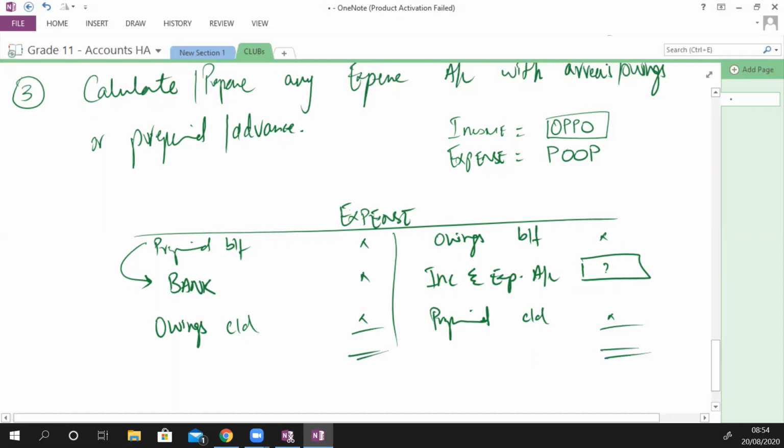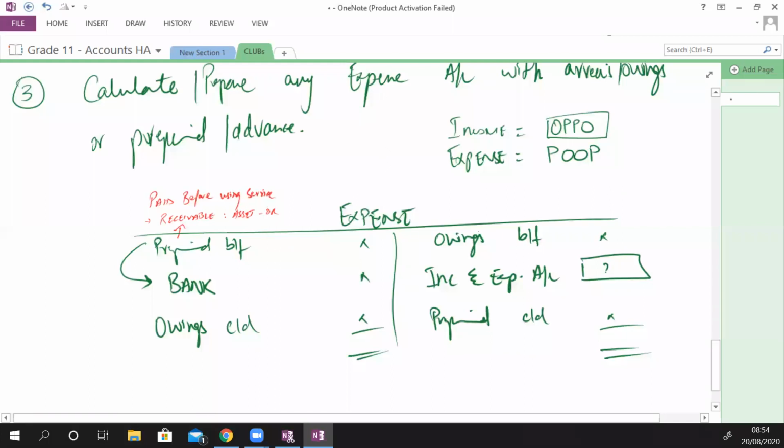Yes. Expenses prepaid. That means paid before using service, right? So it becomes a receivable, which is an asset, और asset का कौन सा balance होता है? हमेशा debit balance होता है. सही है.